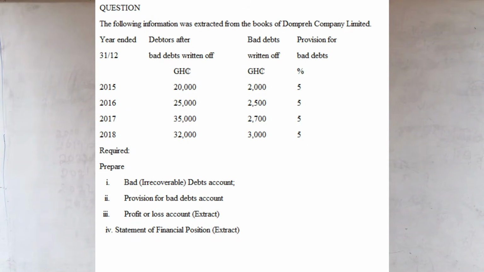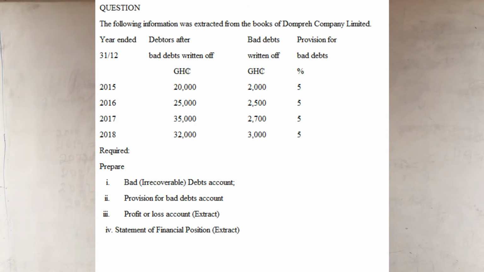The following information was extracted from the books of Domprey Company Limited. So we have year ended 31st December, and we have the debtors at the end of the year after bad debts are written off. Take note that the debtors are after bad debts are written off, and then we have bad debts written off itself as a column. Now take note that even if they had not mentioned that this is debtors at the end of the year after bad debts are written off, you should still understand that once you have bad debt written off, it means it has already been taken from the debtors figure.